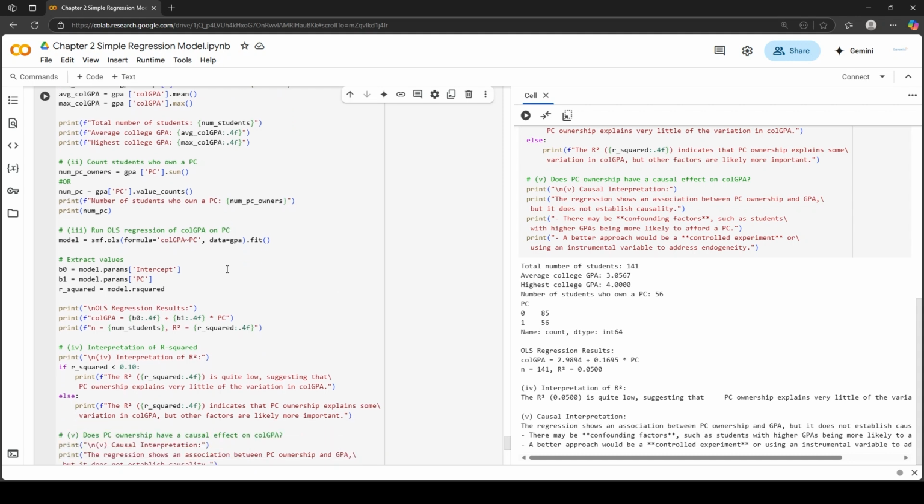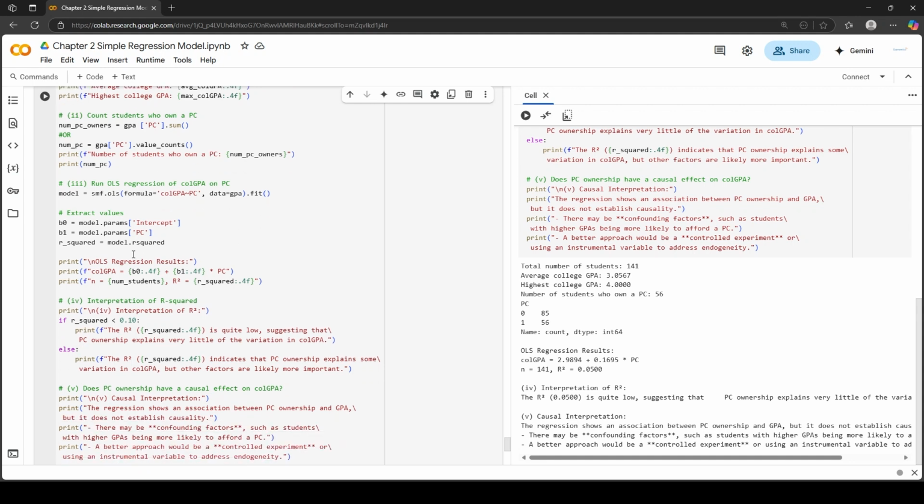Now we have to run OLS regression of colGPA on PC. Create a model name model equals to smf.ols. In the formula type colGPA tilde PC, that is colGPA is being explained by PC. Type the dataset name GPA, .fit function.